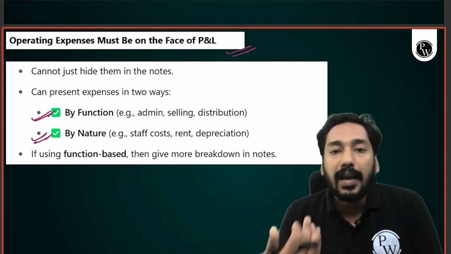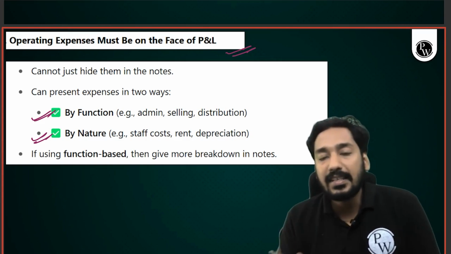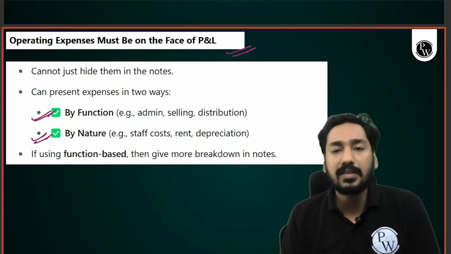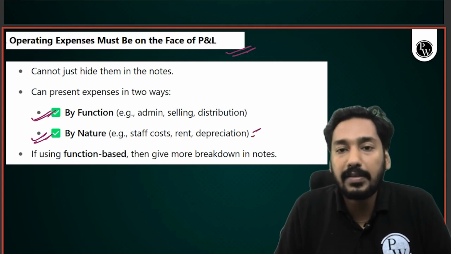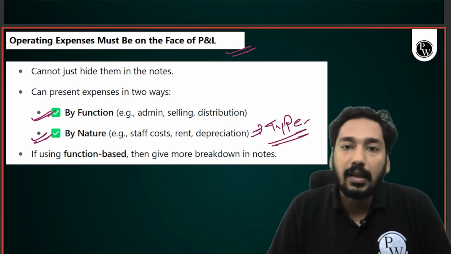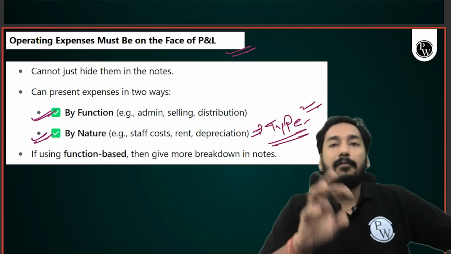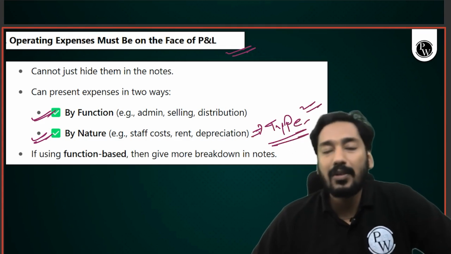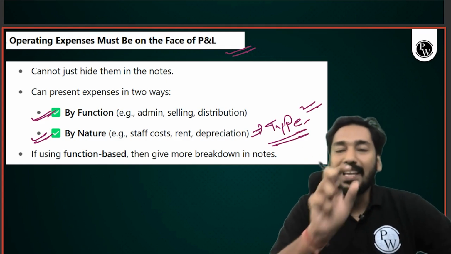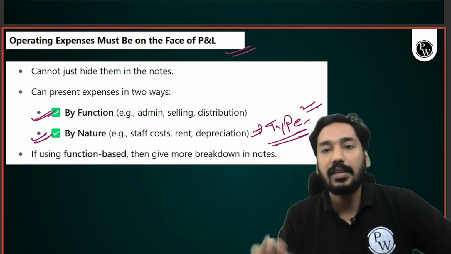For example, administration expenses, selling expenses, distribution expenses, or by nature. Nature simply means type. So nature, my friend, simply means type. What is the type of expense? Now, you can obviously understand type will be more clear if we compare it with the function, because in function you are giving major broad heading, but in nature you are explaining each type of expense, staff cost, rent, depreciation.